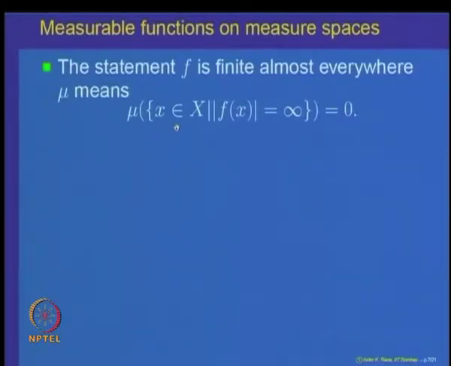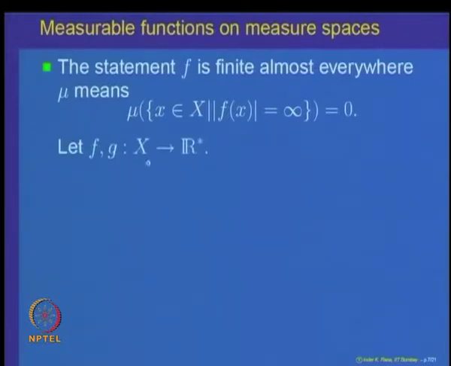So, the set of points x belonging to X such that mod f of x is equal to plus infinity is the same as where either f of x is plus infinity or f of x is minus infinity. That set is in the sigma algebra and mu of that set is equal to 0. So, saying a function f is finite almost everywhere means the set of points where it can take the values plus infinity or minus infinity is a set of measure 0.